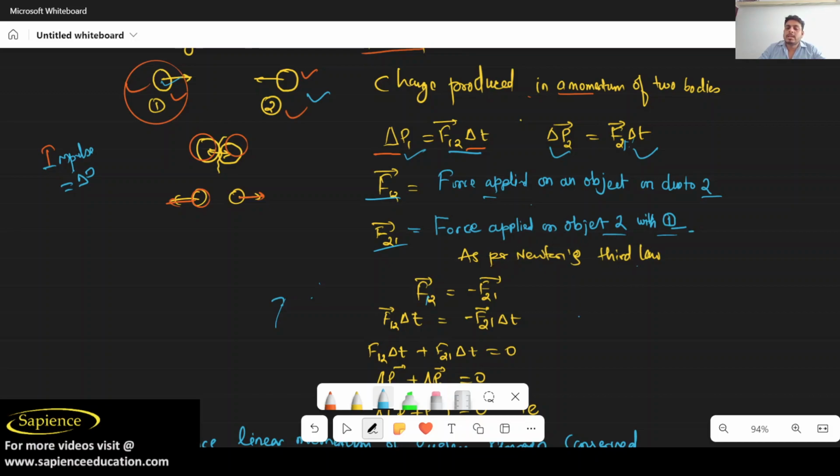As per Newton's third law, every action has an equal and opposite reaction. So F12 will be equal to minus F21.